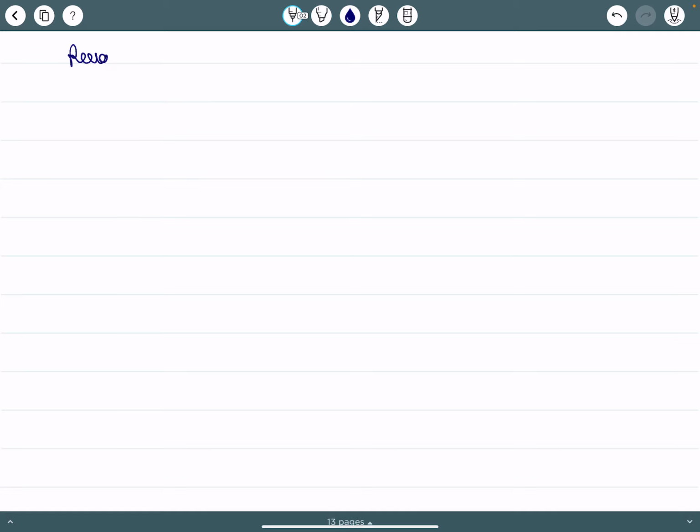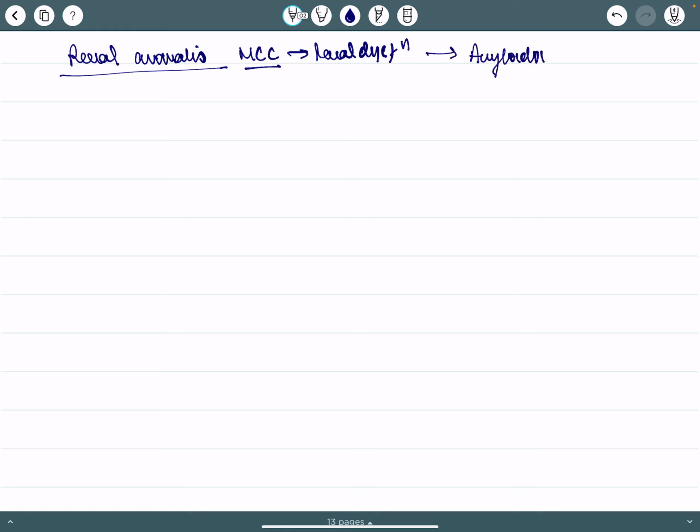Renal anomaly. Most common cause of renal dysfunction is now amyloidosis, that is secondary amyloidosis. Previously, when we used to use gold and D-penicillamine, we used to have membranous glomerulonephritis. Not anymore.